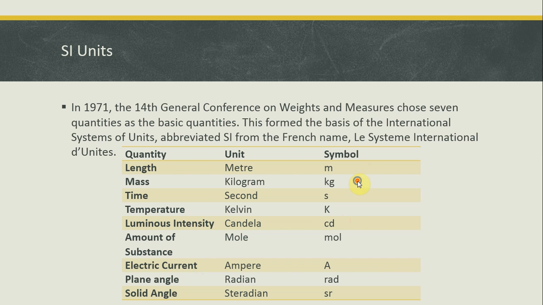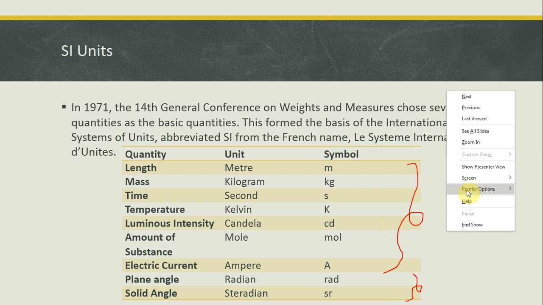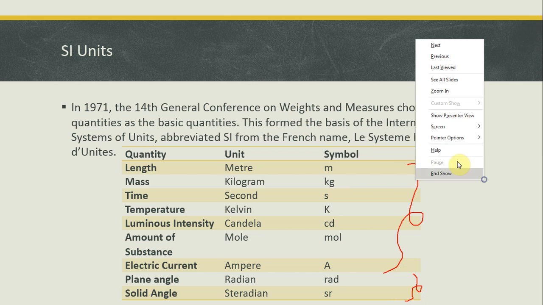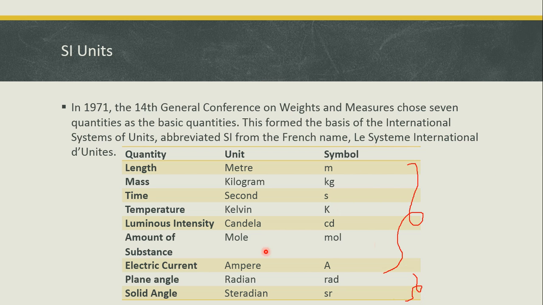So these are the important 7 SI units, and these are extra units. These are not so important, but you can remember them. Plane angle, radian, rad; solid angle, steradian, sr.